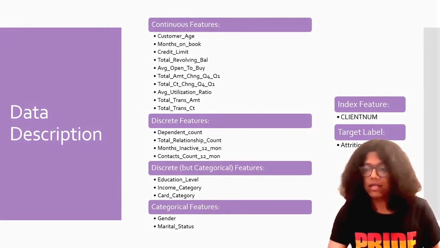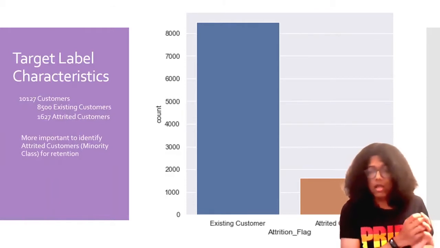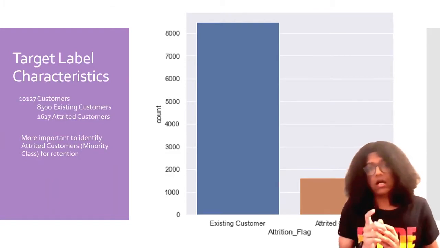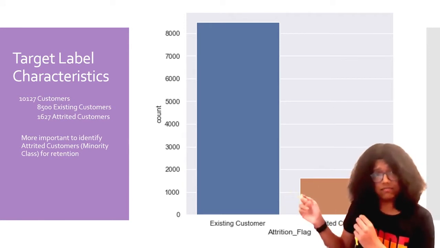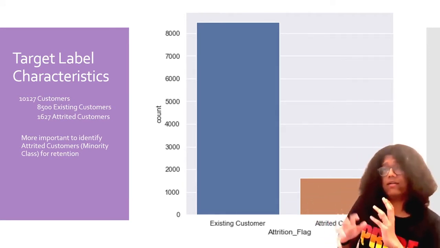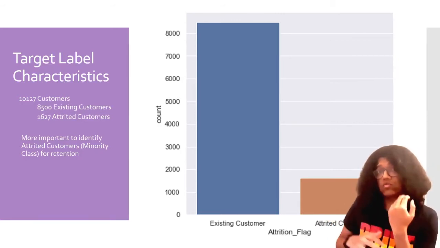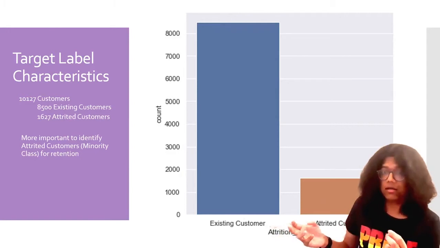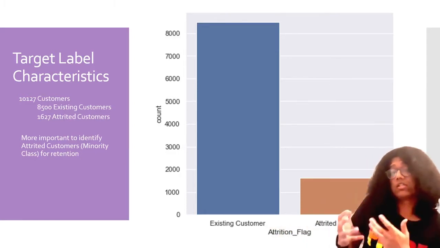Moving ahead, we have the actual attrition flag, the target label. We have around 10,000 customers, out of which 8,500 are customers we know are not going to leave the bank, and we have 1,600-ish customers who are at risk of leaving the bank.